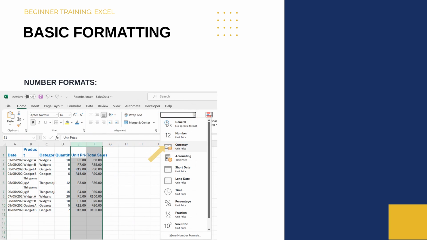Next, I selected the unit price and total sales columns. On the Home tab, go into the number group. You'll find a drop-down where you can change the number format. I've selected currency. Notice that I've selected two columns. This is done because there is more than one column that requires the same formatting.